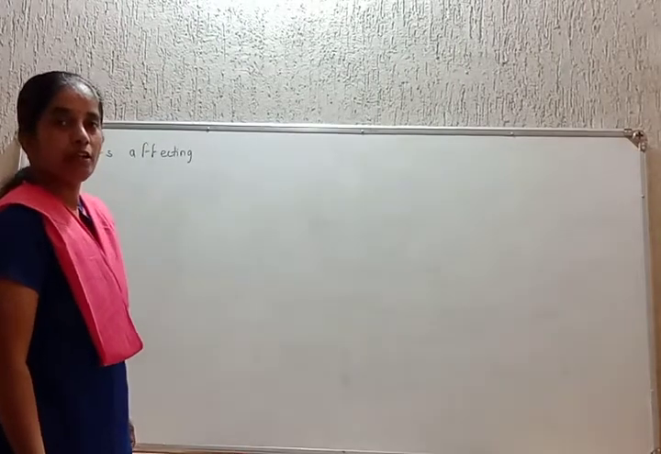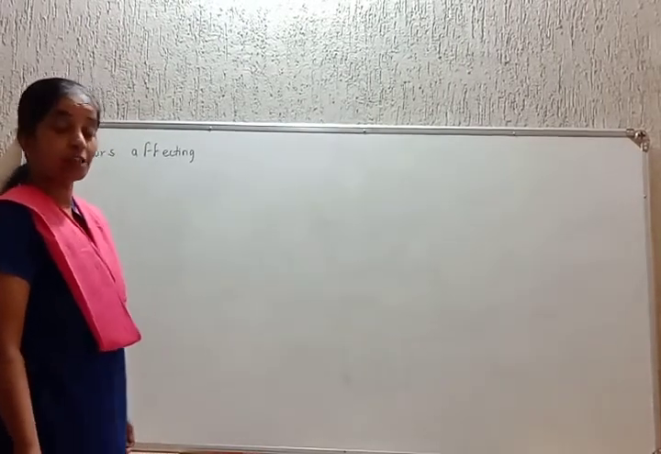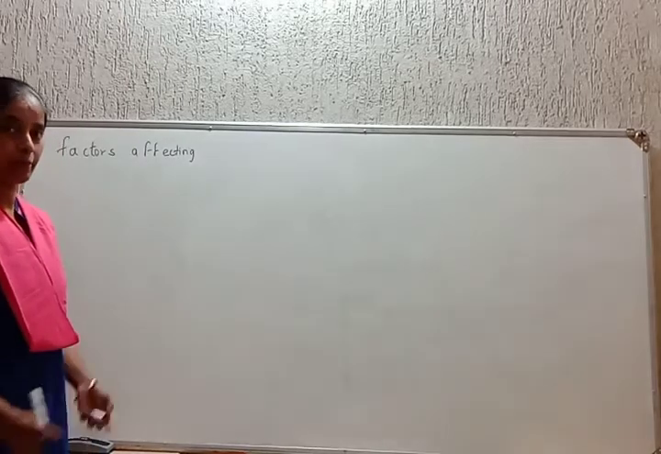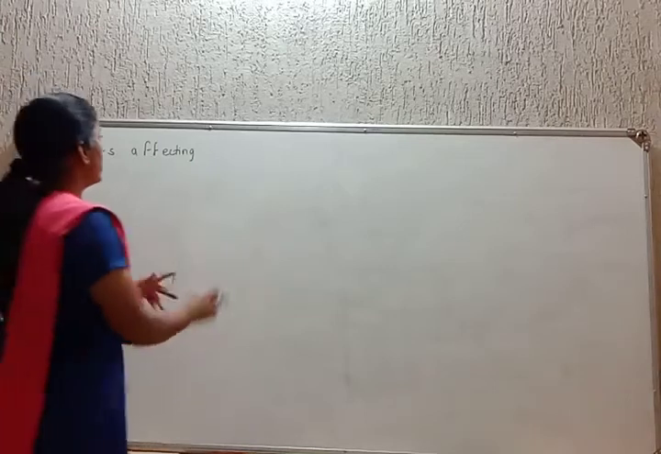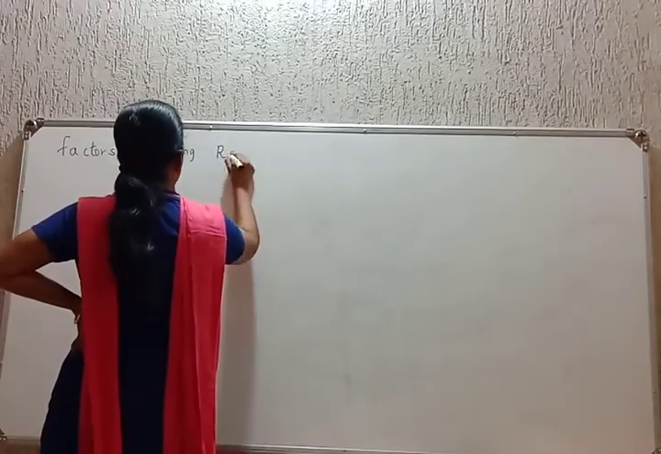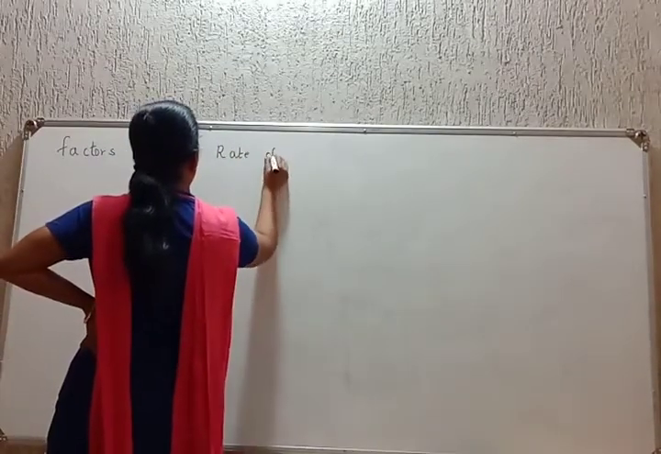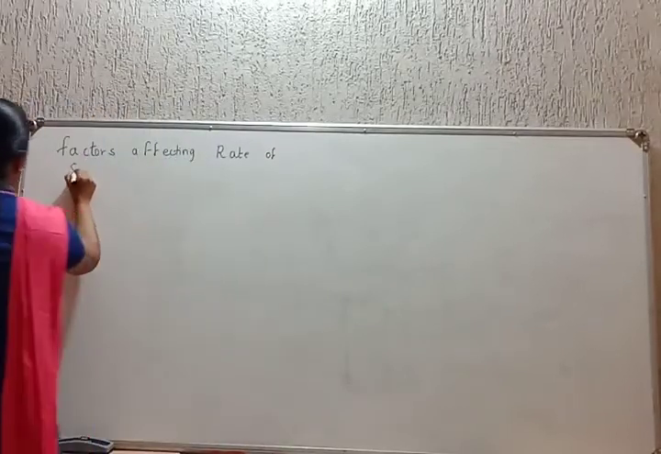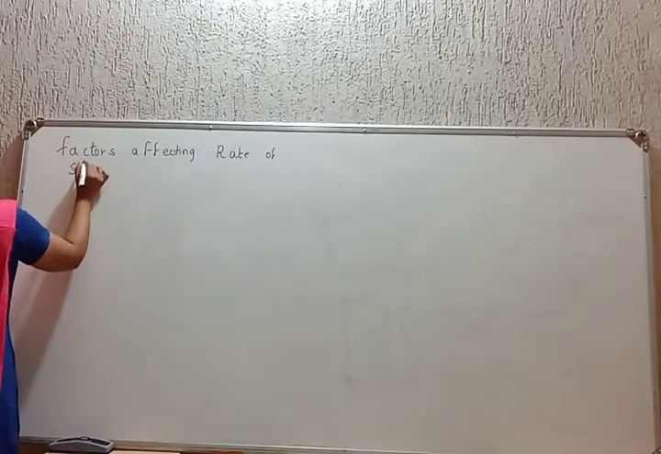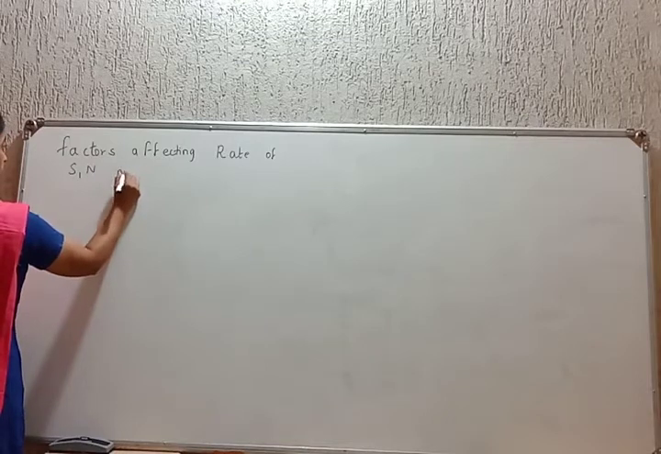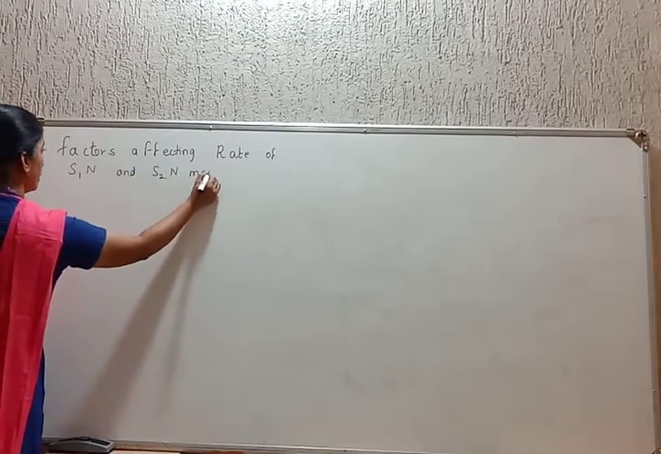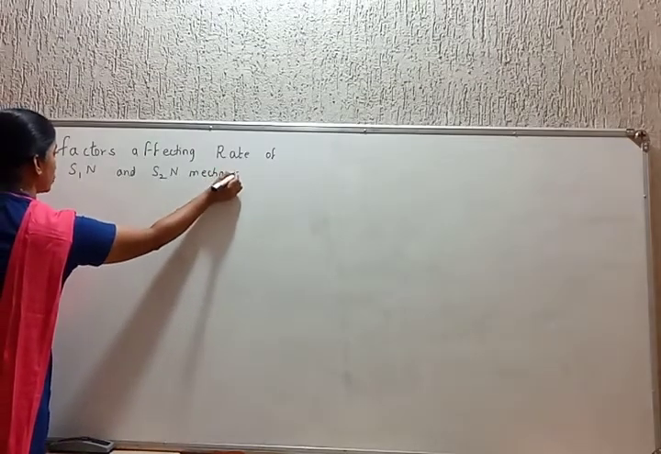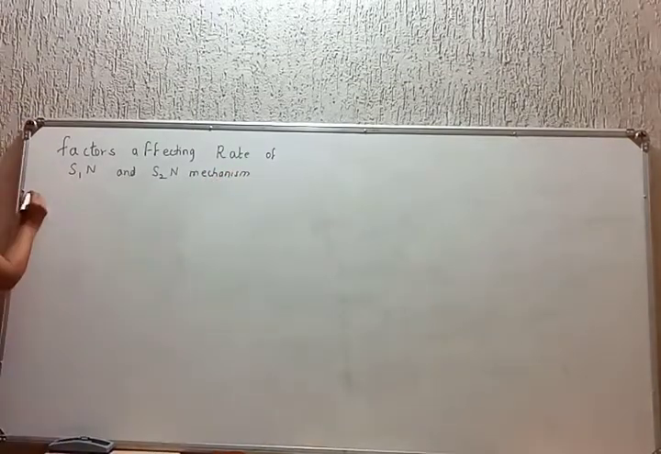Students, today we are reaching the last part of halogen derivatives of alkanes, and I will try to wrap it up. We are discussing the factors affecting the rate of SN1 and SN2 mechanism. So which are the factors here?